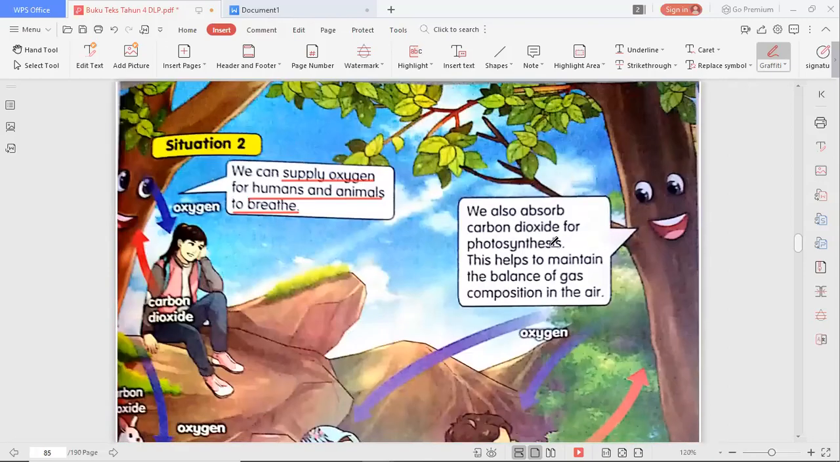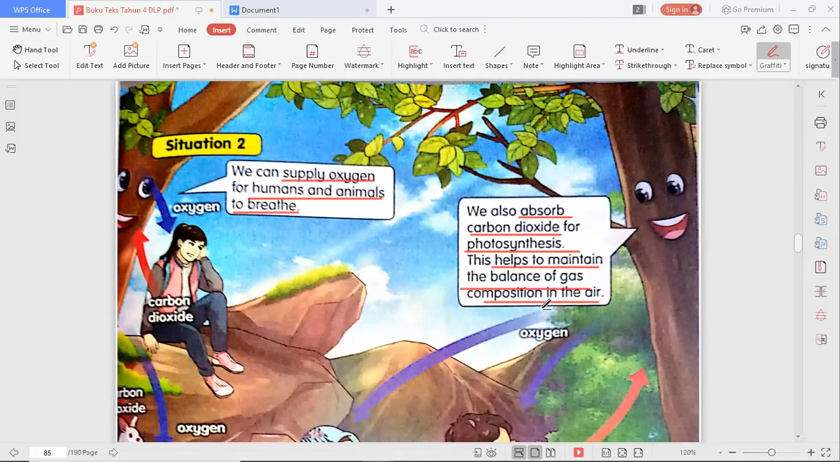Then what about this? We also absorb carbon dioxide for photosynthesis. This helps to maintain the balance of gas composition in the air. So this is very important. We don't want too much carbon dioxide in the air. Okay, so that's why we need plants in the surrounding to help us maintain the composition of carbon dioxide in the air. We want it to be balanced.